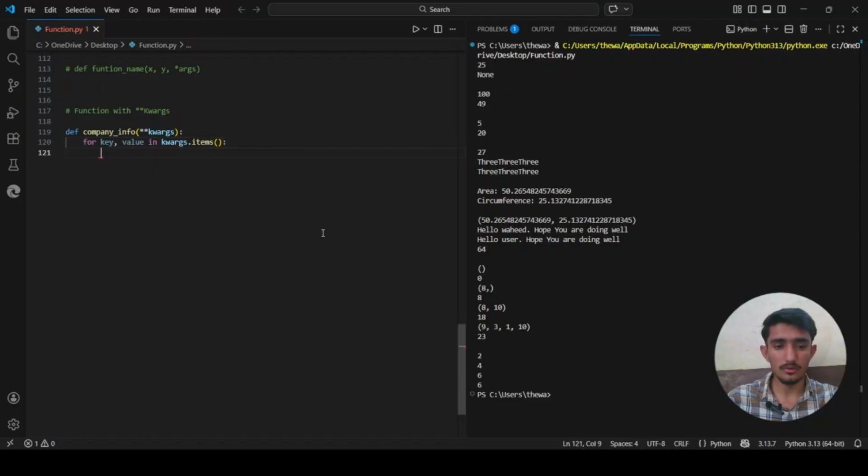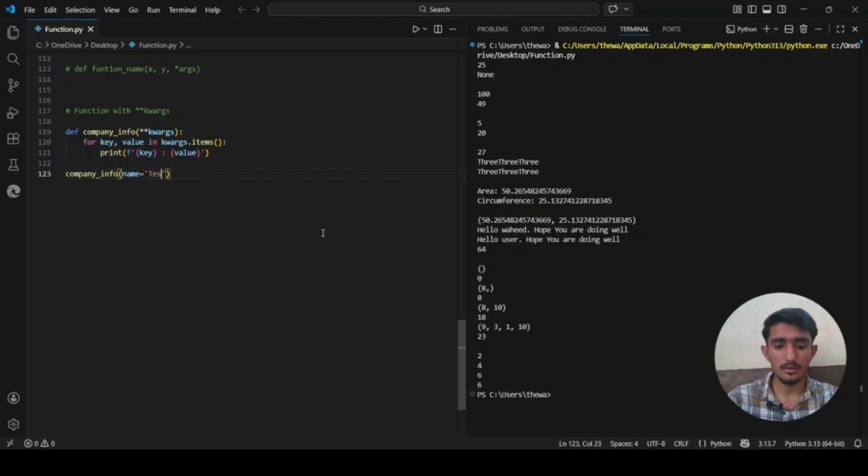Then we hit enter. We will write an f-string, f for string format. Whatever the key is, just print it out, and whatever the value is. Then we will call the function name, company_info. Inside it we will say name is equal to, let's just say, Tesla.